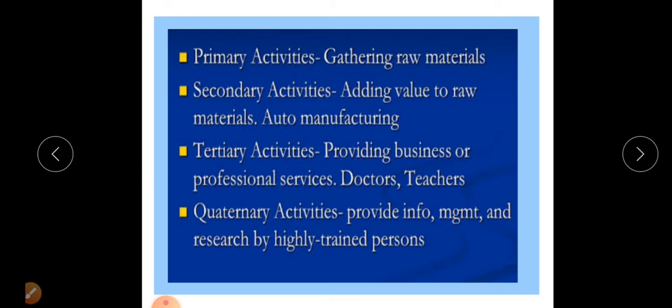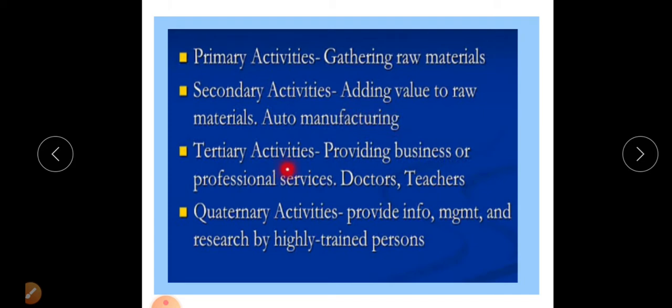In the primary sector, for example, gathering of raw material is there. In secondary activities, we add value to that raw material, for example, auto manufacturing. Otherwise, take forest material gathering and the products which depend on that forest material. For example, honey is a forest material. We filter and pack that honey, which is a secondary type of activity, a process done on that honey.